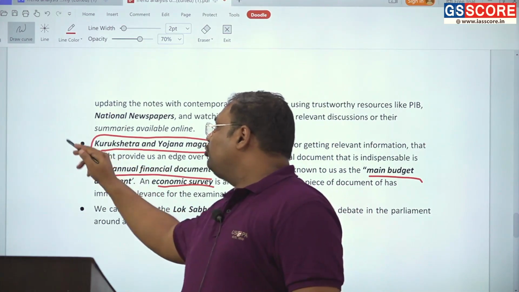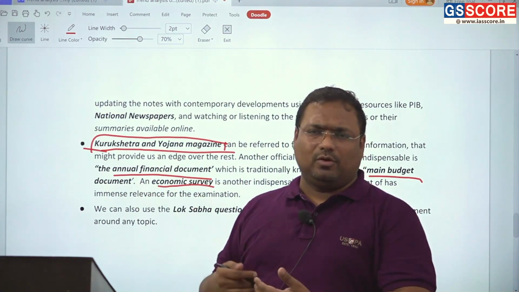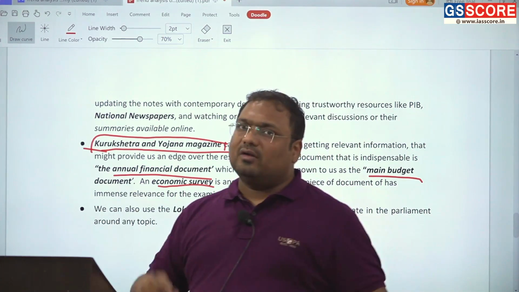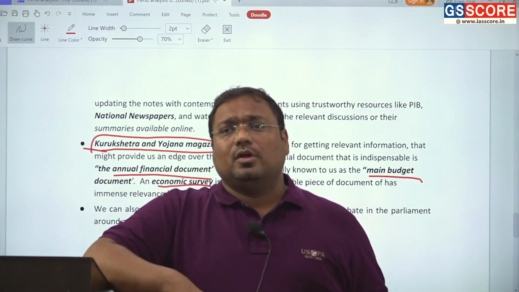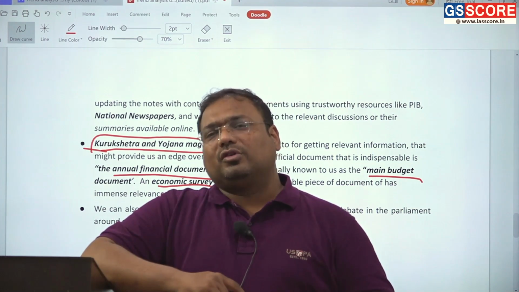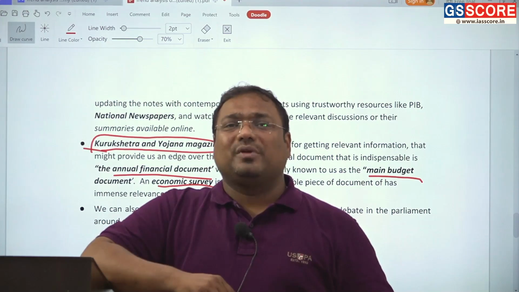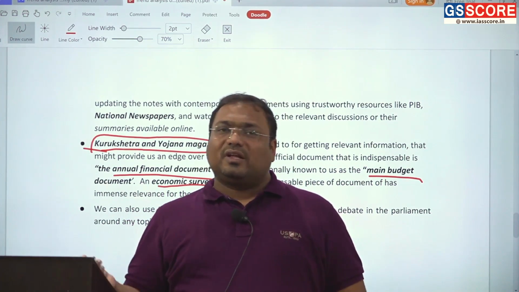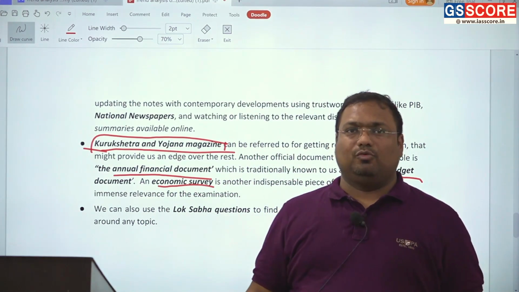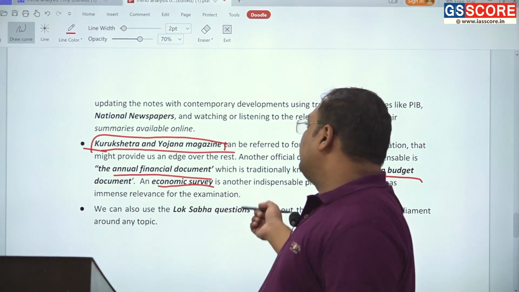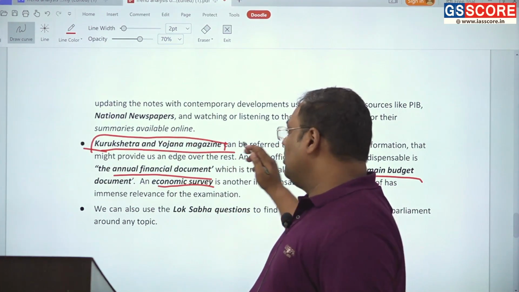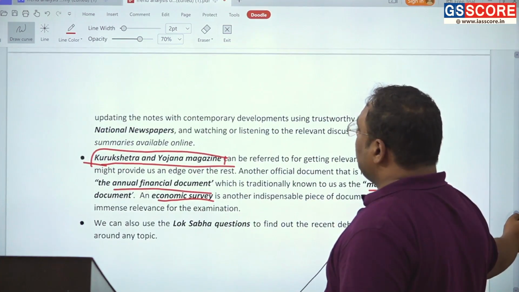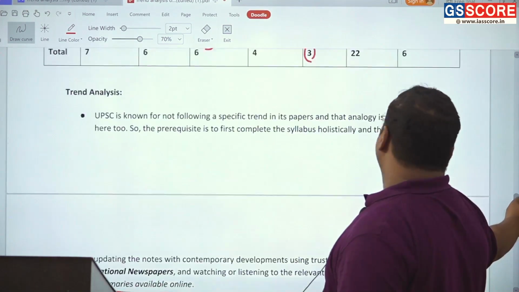Apart from that, you are not supposed to read it from cover to cover. For example, I read them regularly, but I never read all the articles because they are not very relevant. It is not written for us. It is not written so that students preparing for UPSC will take benefit. Kurukshetra and Yojana are written for Gram Panchayats, people involved in planning. They are written for those people. Yes, there can be some information which is useful for us too, but it is not written for us. So on average 2 to 3 articles I find useful. You do not have to cover it from cover to cover. So keep it in mind and cover it in this manner.